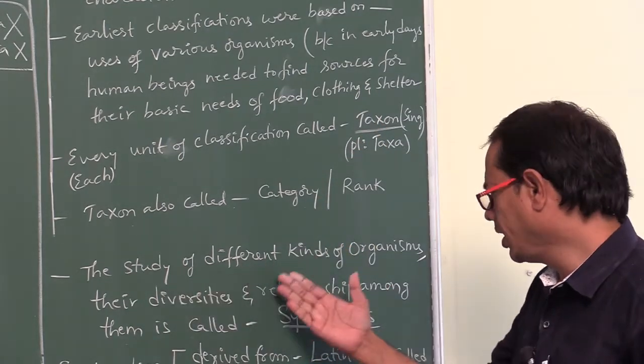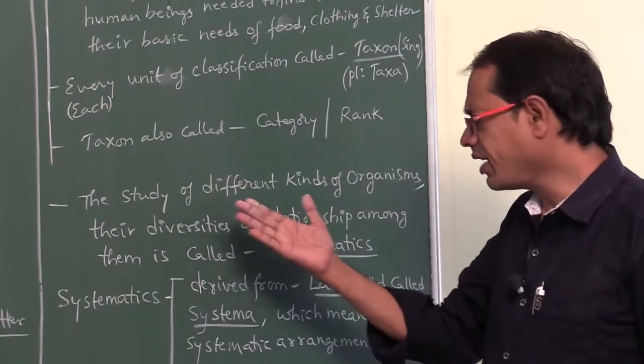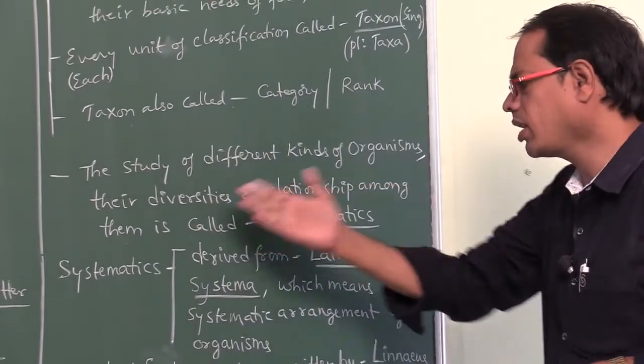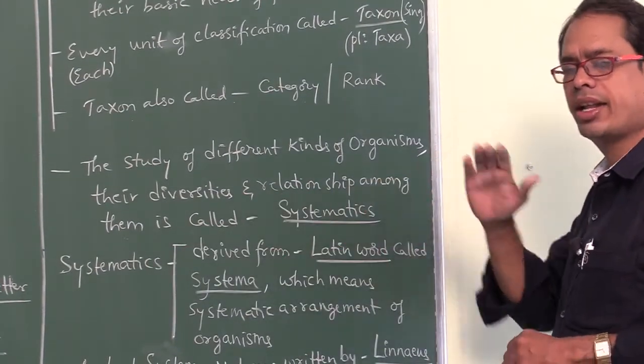The study of different kinds of organisms, their diversities and the relationship among them is called systematics.